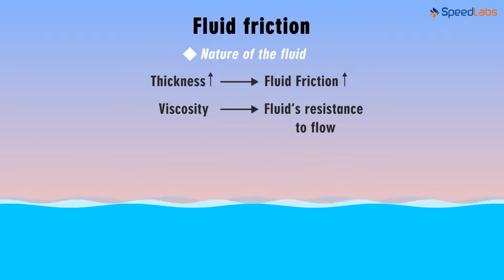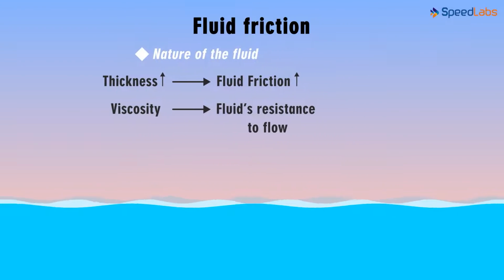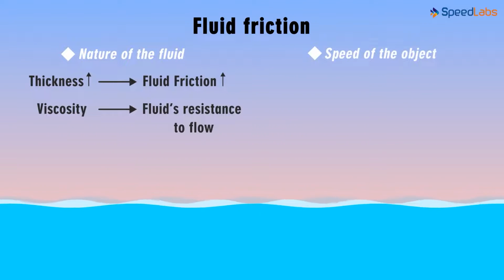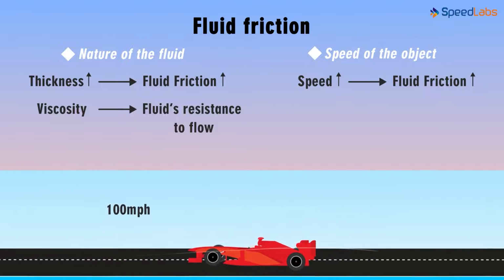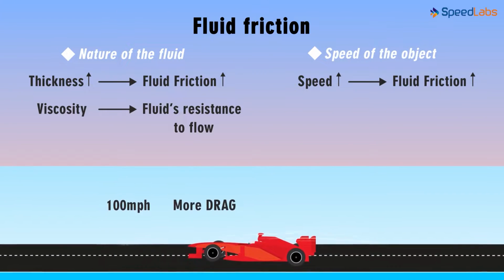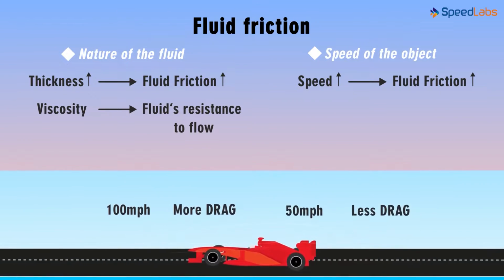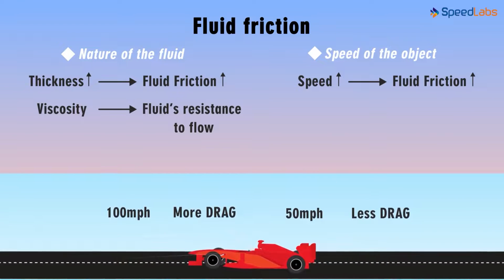Can you think of any other factor? Another factor is the speed with which the object is traveling. Higher the speed of the object moving through a fluid, greater will be the frictional force acting on it. A vehicle traveling at 100 miles per hour will face more drag of air as compared to a similar vehicle traveling at 50 miles per hour.